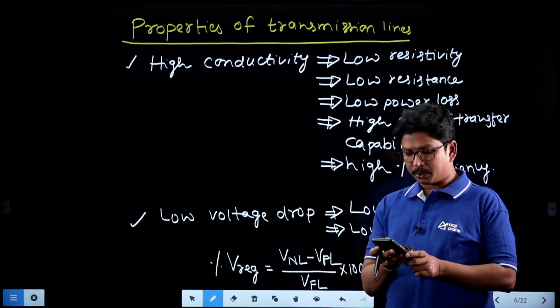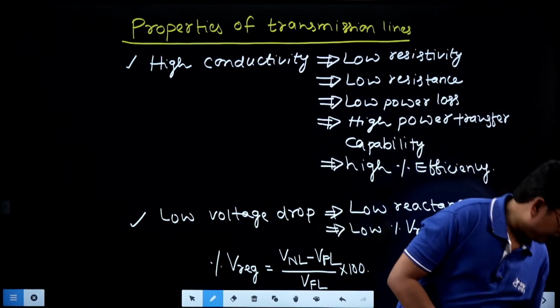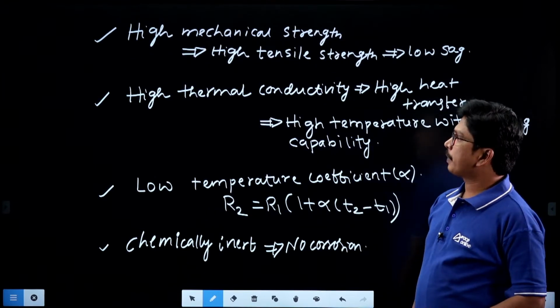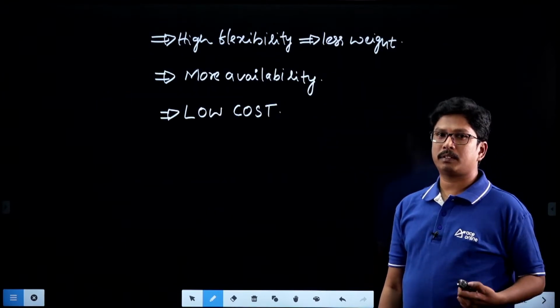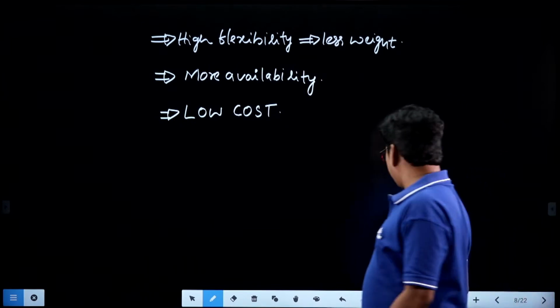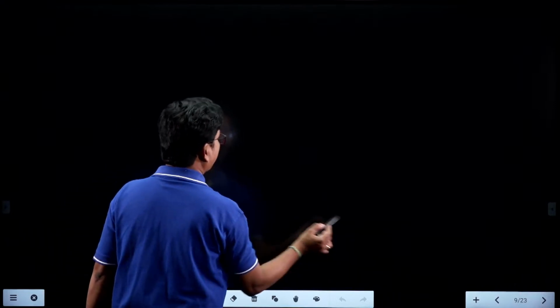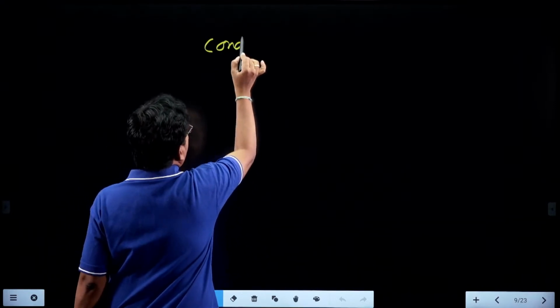Right, students. So these are the properties we have. Now tell me, what materials can we take, what materials can we prefer for conducting, from the highest value of conductivity?